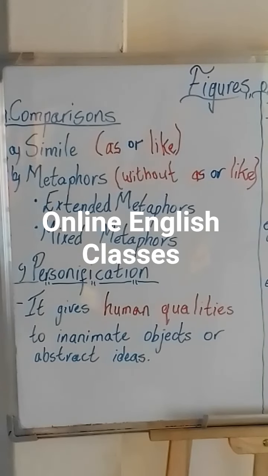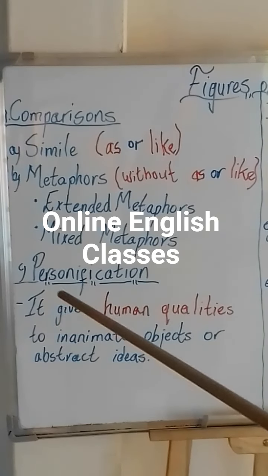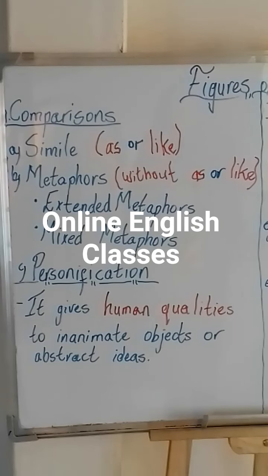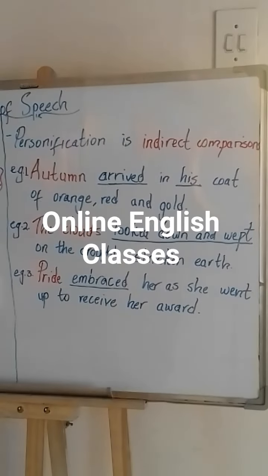So we are moving to letter C, which is personification. So our lesson today is personification. It gives human qualities to inanimate objects or abstract ideas. So this means that if an object is not a human, it cannot move on its own, then we use comparisons with words that associate that object with a human quality. And personification is indirect comparisons.